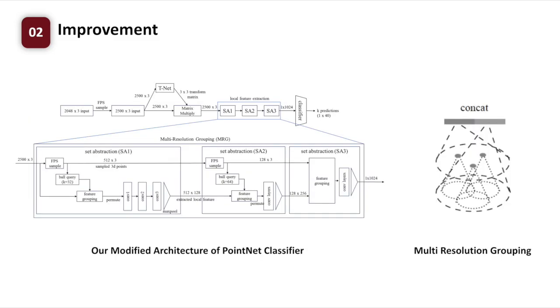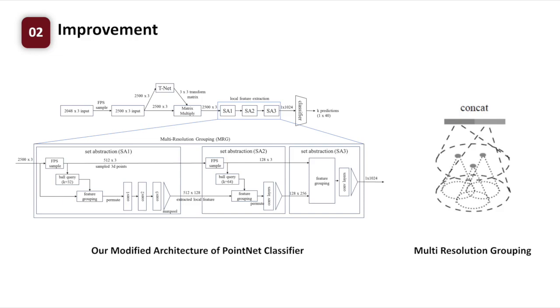Inspired by CNNs, we adopted PointNet++, which introduced the set abstraction process. This includes a sampling layer, a grouping layer, and an MLP with a max pooling layer. Techniques like farthest point sampling and ball query are used in set abstraction to define local regions and extract local features.